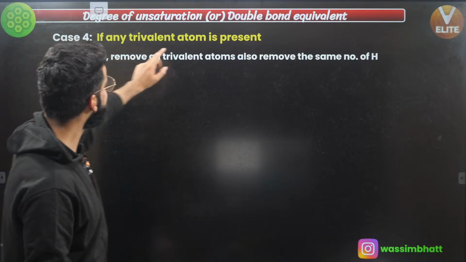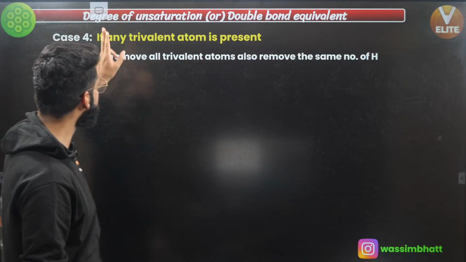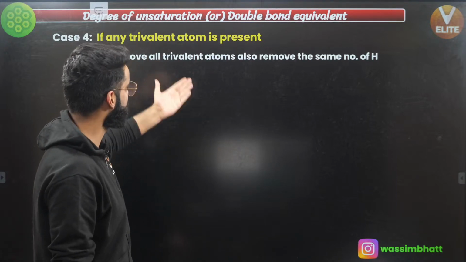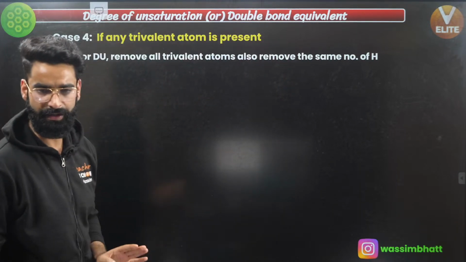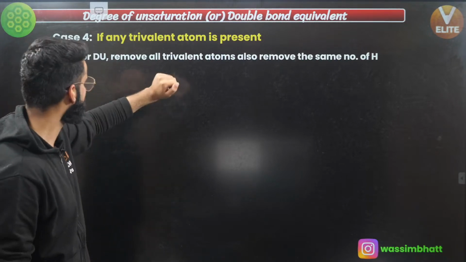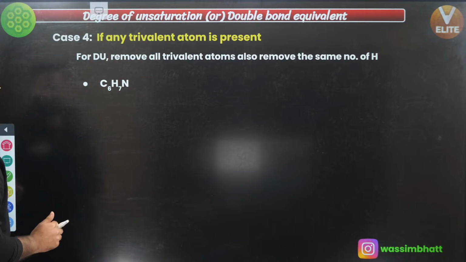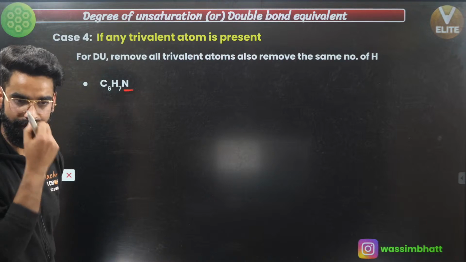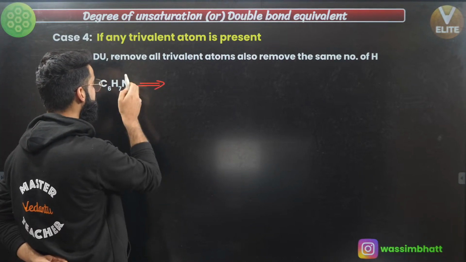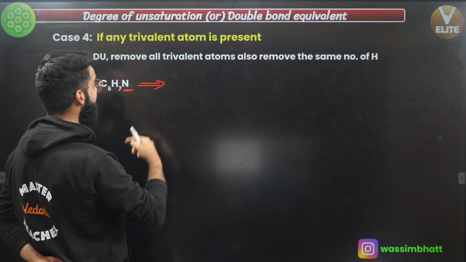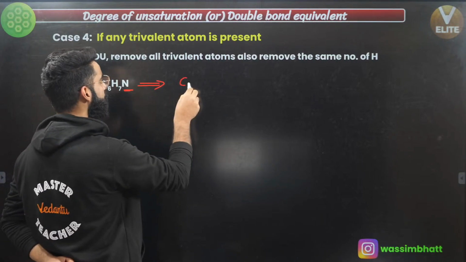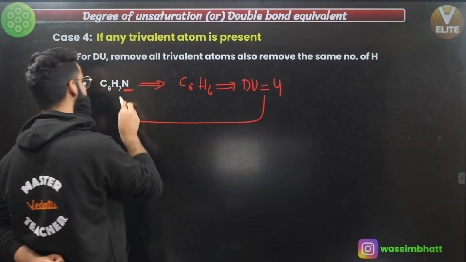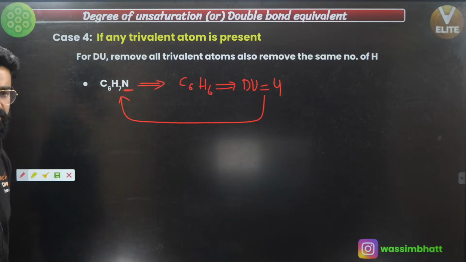See guys, if any trivalent atom is present, what do we do at that time? We are going to remove all the trivalent atoms, and apart from that, the same number of hydrogen atoms as the number of trivalent atoms we have removed. Now people, take a look. We have got the molecule C6H7N. This N is trivalent. Similarly, phosphorus is trivalent. Now I'll be removing nitrogen, this trivalent atom, and after removing the nitrogen, I'll be removing one hydrogen as well. So it's going to be C6H6. And for C6H6, we already know the DU. That's 4. That means for this molecule, DU is again going to be 4.